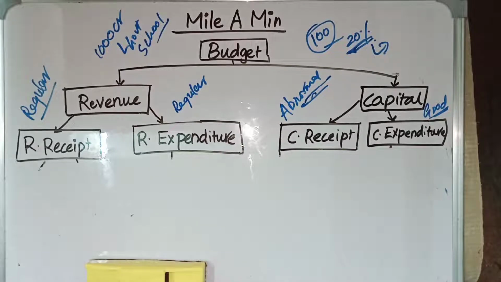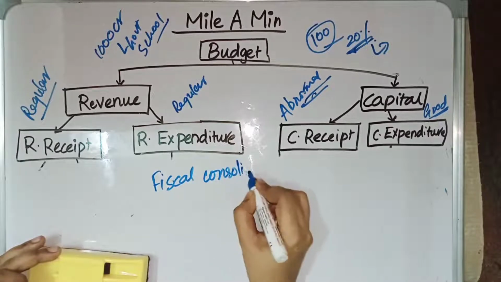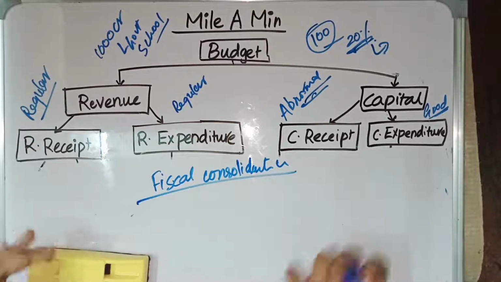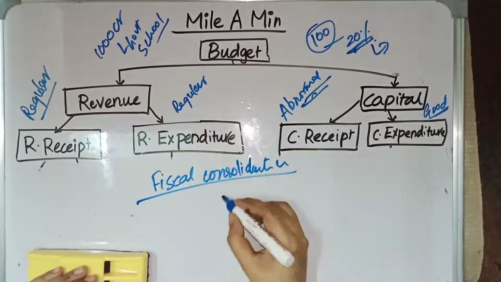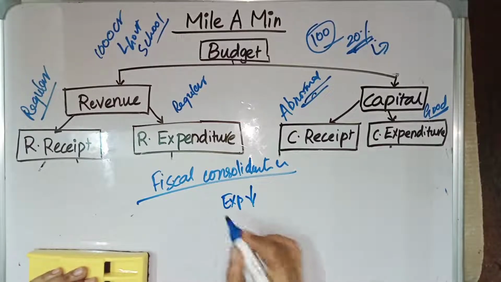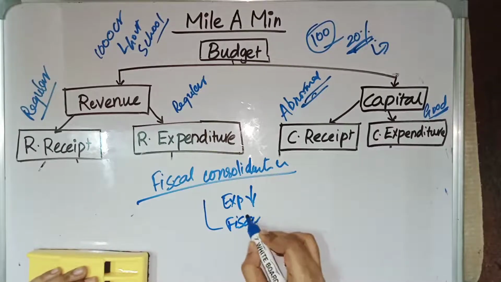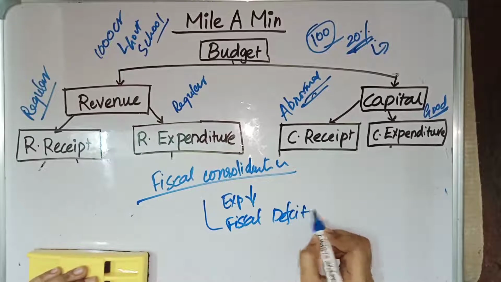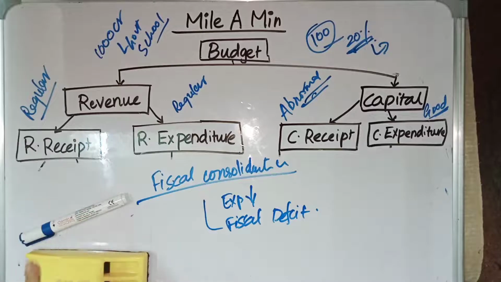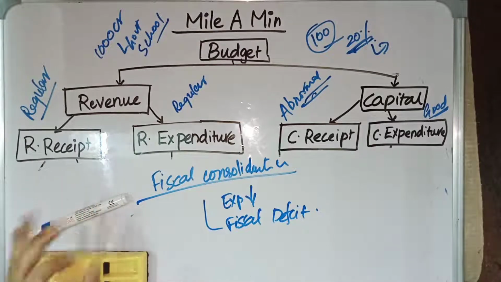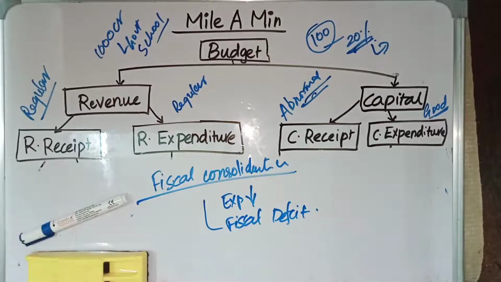And after this, we have fiscal consolidation. So what is fiscal consolidation? Fiscal consolidation involves government trying to reduce its expenditure. If government tries to reduce its expenditure, then it is fiscal consolidation. It is to control the fiscal deficit. If there is a fiscal deficit, then government will try to control its expenditure. Then it is called fiscal consolidation. Why? Because there is a fiscal deficit. Through this fiscal consolidation, it can bring a balance between the receipt and the expenditure.